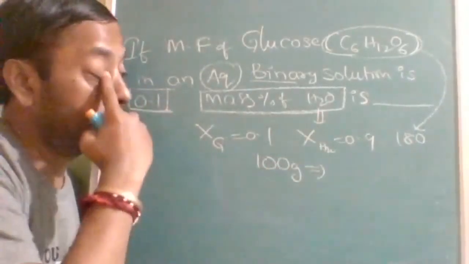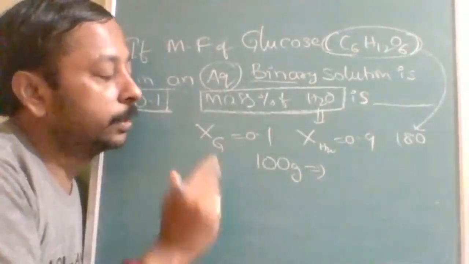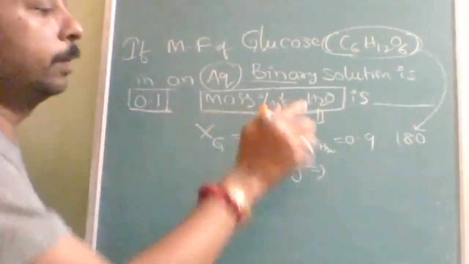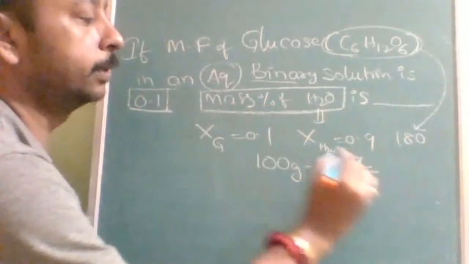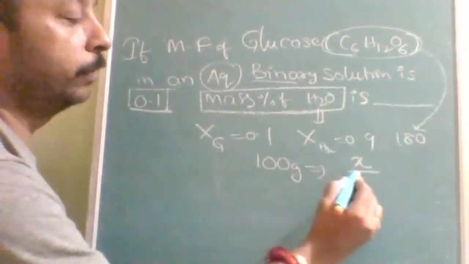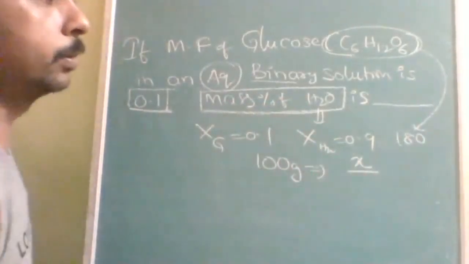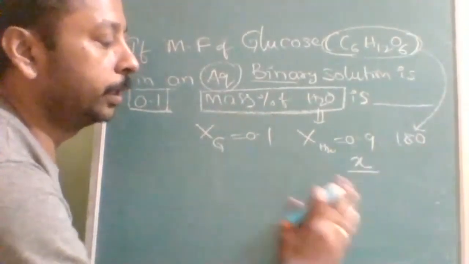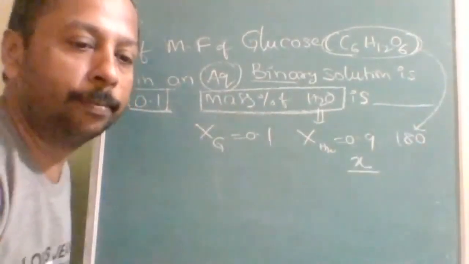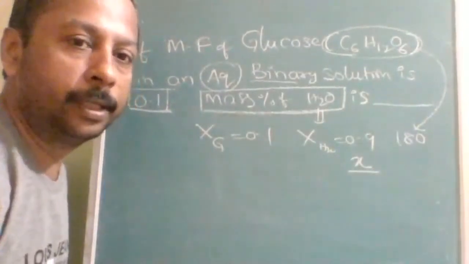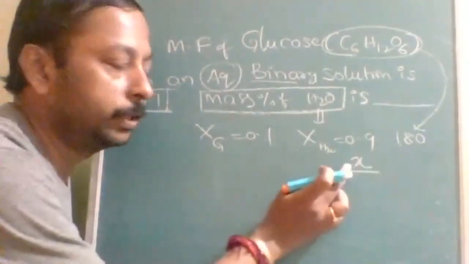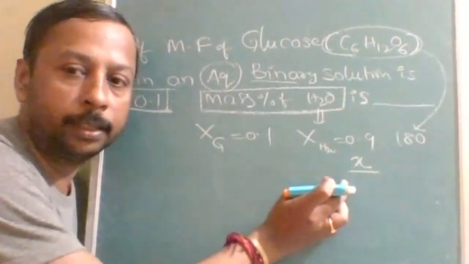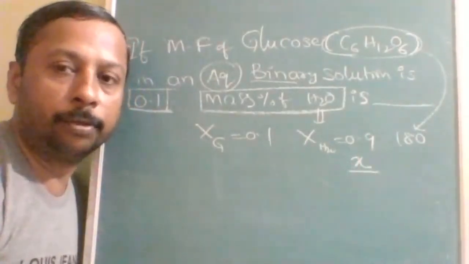So out of 100 grams, let us take x grams of the H2O. Okay. Mole fraction will be mass upon molecular mass. Okay. So x upon, some people are using the shortcut, but they are failing in the exam, because in the examination tension they are forgetting what was in the numerator, what was in the denominator. So that's why it is going to be a problem.